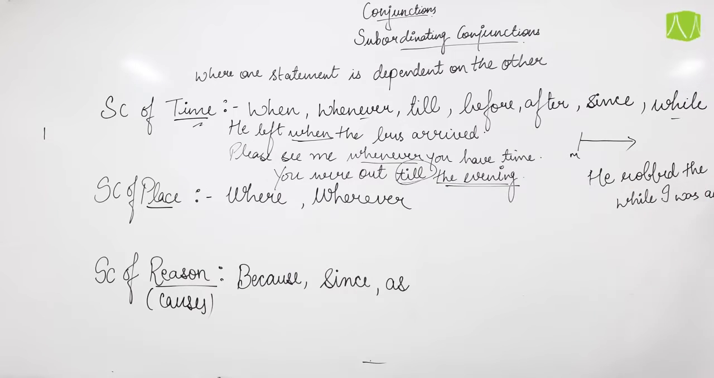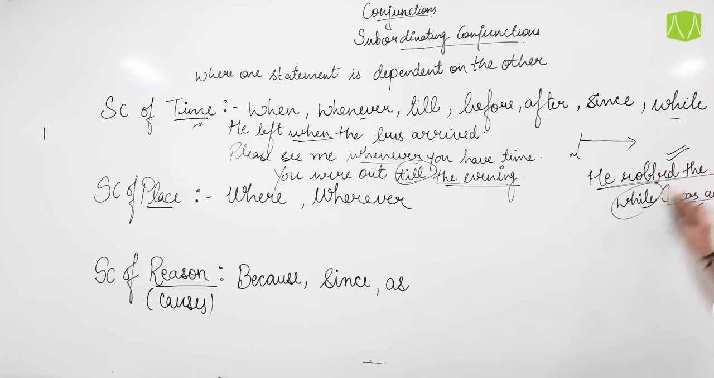So when did he do this work? When I was away. So "while" tells us that two things are moving or being performed correspondingly. That means while I was away, he was robbing the house. So this is the subordinating conjunction of time.